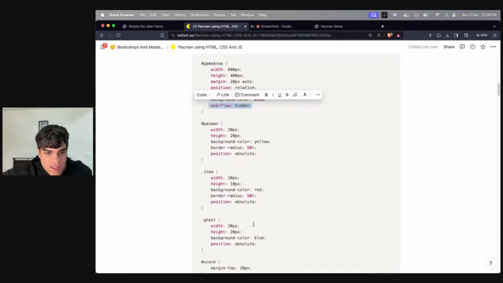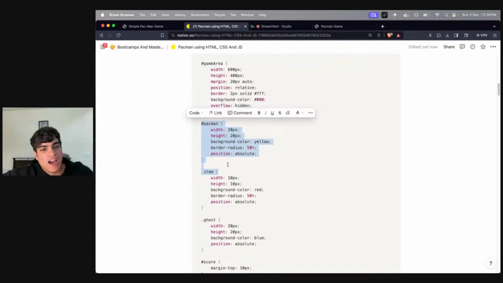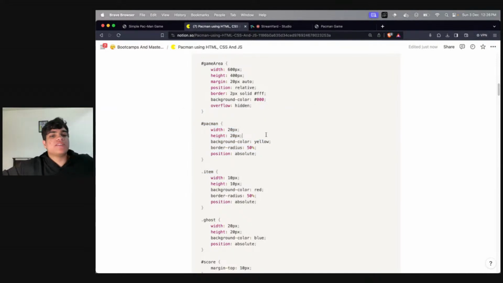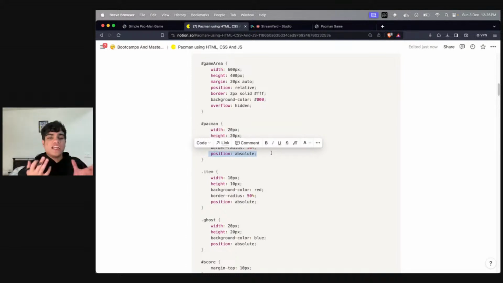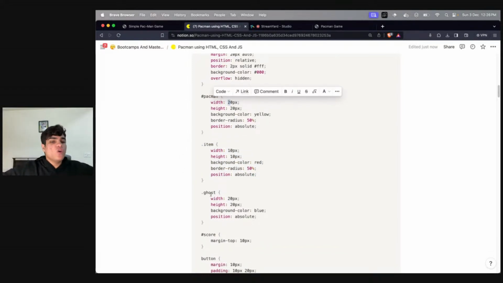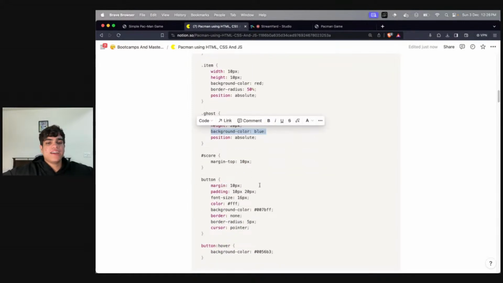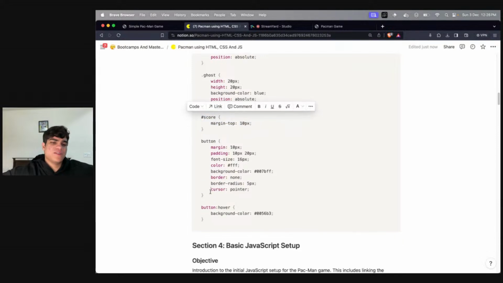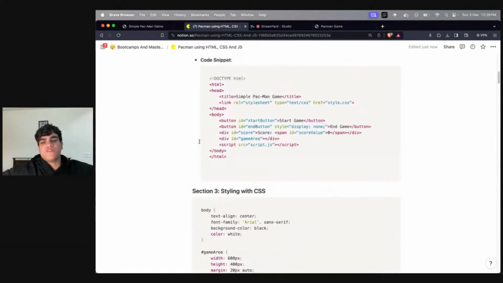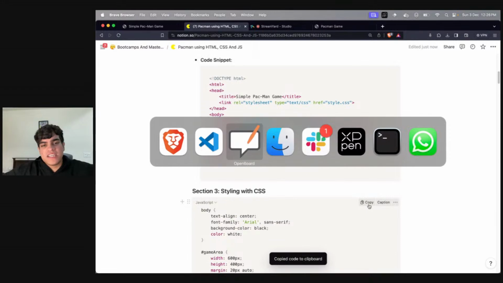Okay. Then obviously I have the styling for my Pac-Man. How does my Pac-Man look? It's just a 20 pixel by 20 pixel square that I've made into a circle and is yellow. Position absolute will allow me to move it around wherever I want inside the box. Similarly with items, they are half the size of my Pac-Man, right? Because my Pac-Man is two times the size. Then Ghost is the same size as Pac-Man, but the only thing is ghosts are blue in color and they're not rounded, right? I've given some basic styling for my score, I've given some basic styling for my button, and that's it.